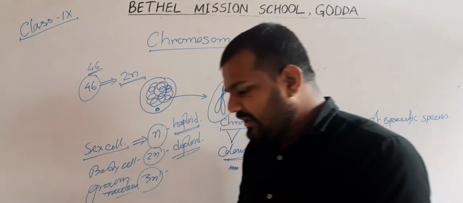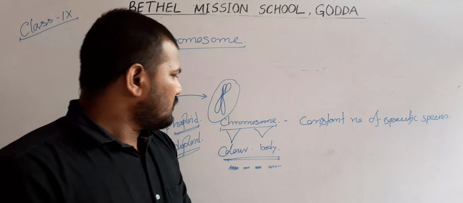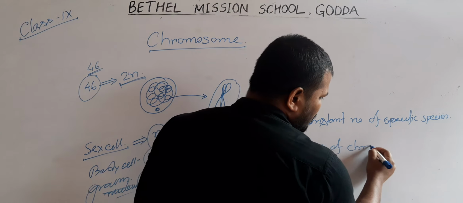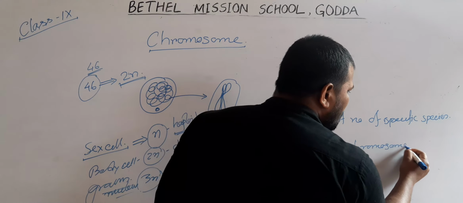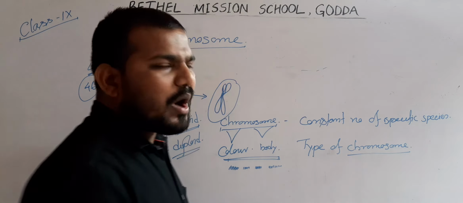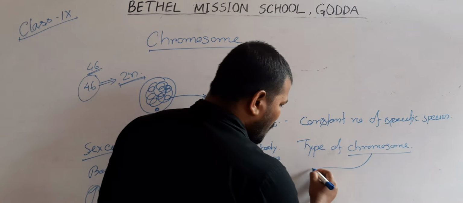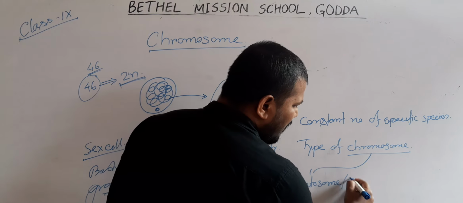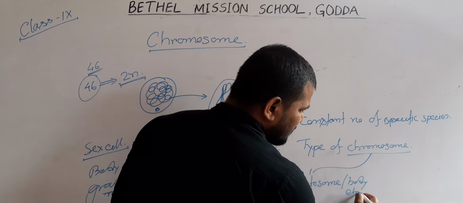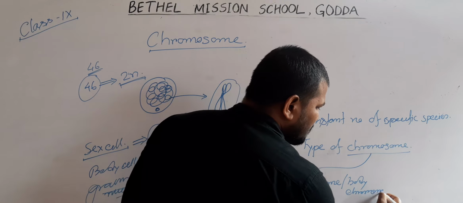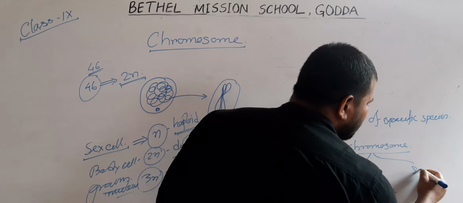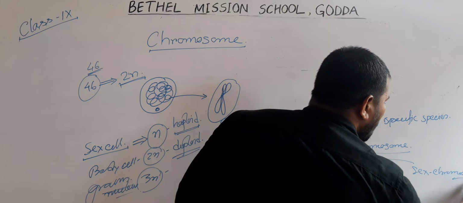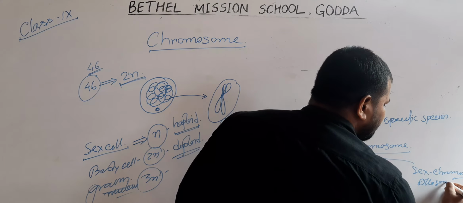Now next one, the types of chromosome. Generally, we can find two types of chromosome. One is the autosome or body chromosome, and another one is the sex chromosome or allosome.